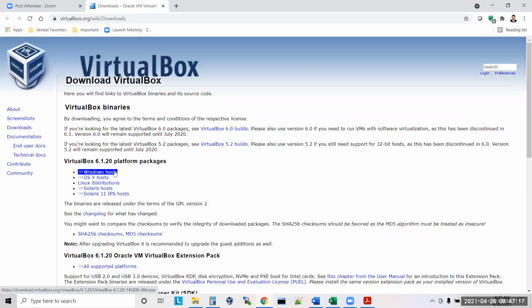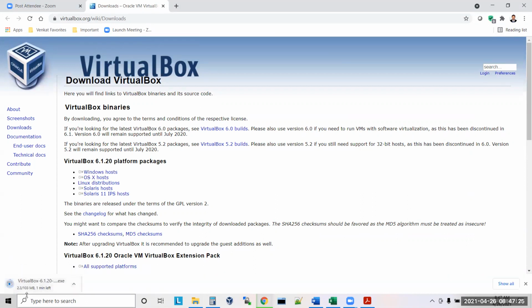Here you have something called Windows Host. You click on Windows Host. Now it is downloading the VirtualBox software. Let it download.